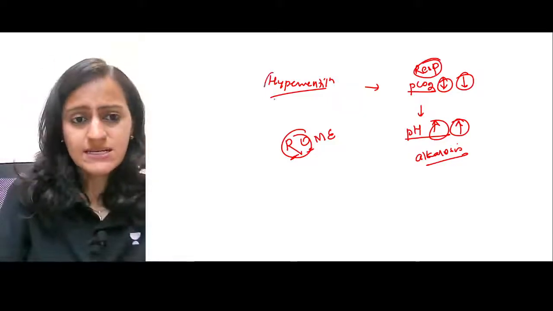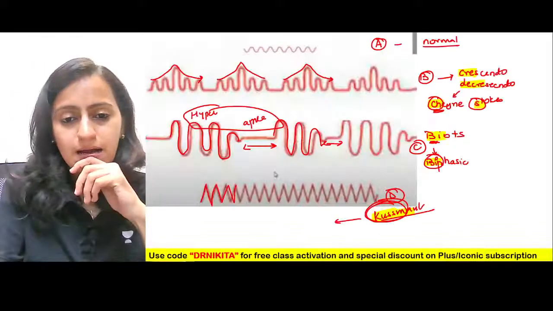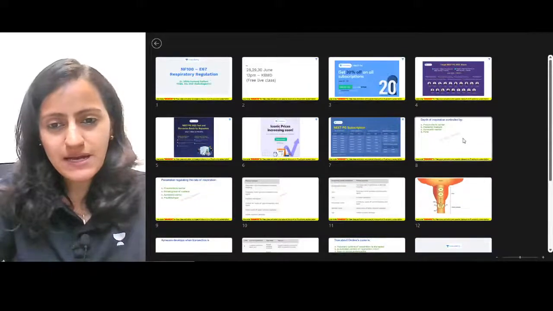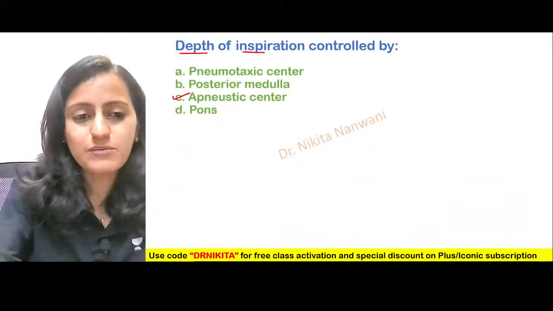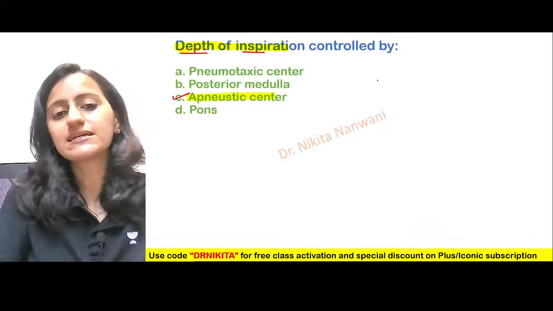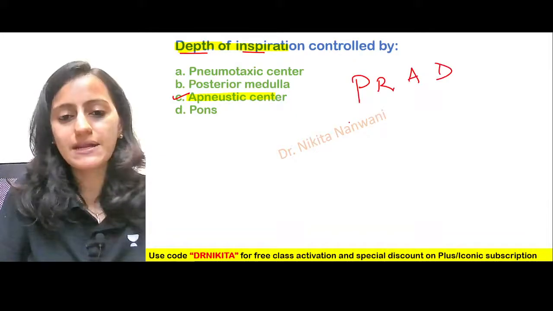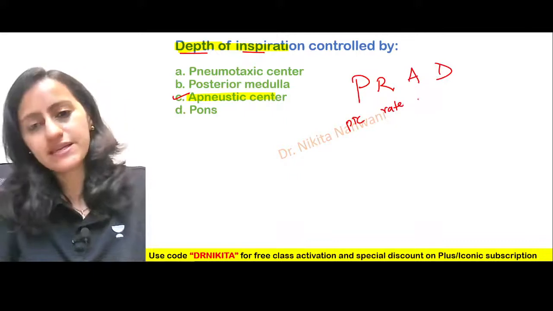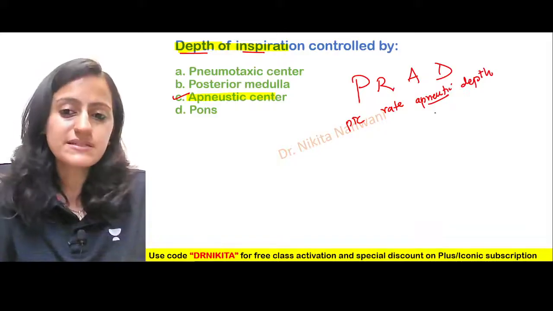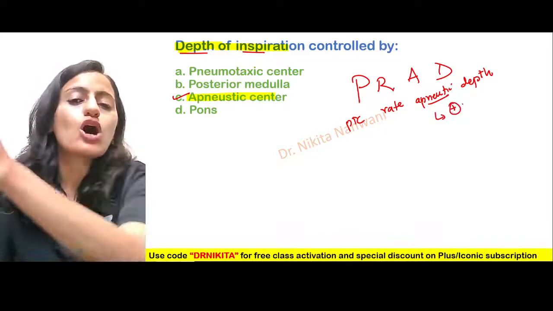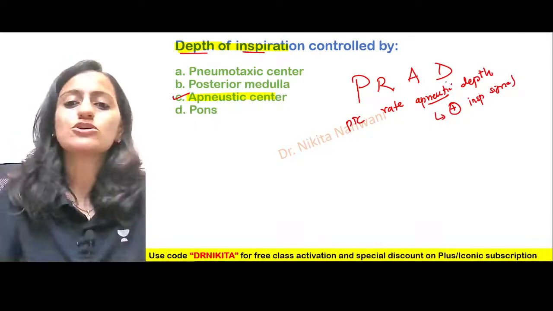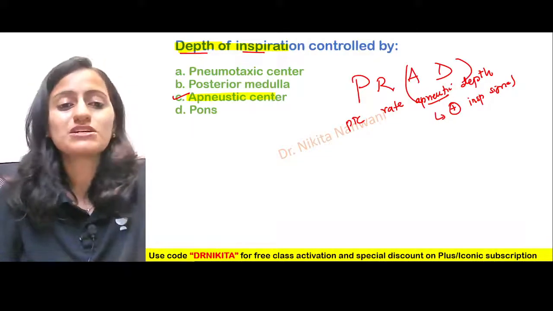All right. So that was the discussion of today's topic. Going back to the first question we had, is everybody clear with the answer now? The depth of inspiration is controlled by the apneustic center. Just remember the mnemonic PRAD: pneumotaxic controls the rate and apneustic controls the depth. Apneustic prolongs the inspiratory signal, so the depth of inspiration increases.